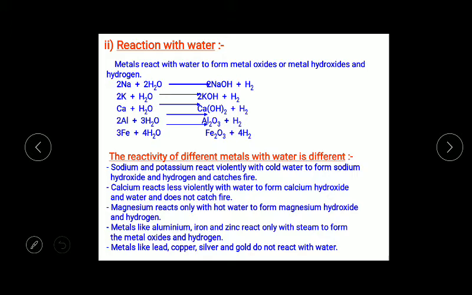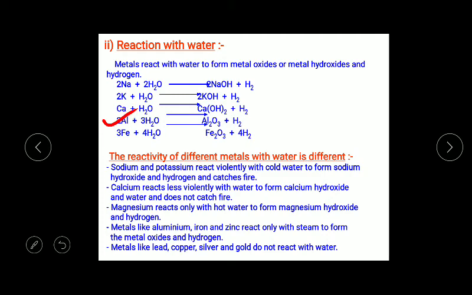It reacts only with hot water. Magnesium reacts only with hot water to form magnesium hydroxide and hydrogen. Next is aluminium. Metals like aluminium, iron and zinc don't react with either hot water or cold water. They react with steam to form metal oxide and hydrogen. So just check it out.